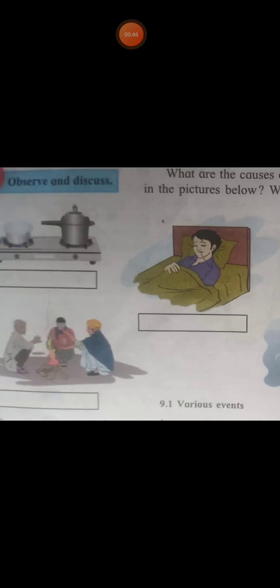In the fourth picture, you see some people sitting near the fire. Why are they sitting there? To protect themselves from the cold. In the last picture, you see a buffalo that is in the water. So various events are given in the above pictures. Now write everything that you know in this block and send it on the group.